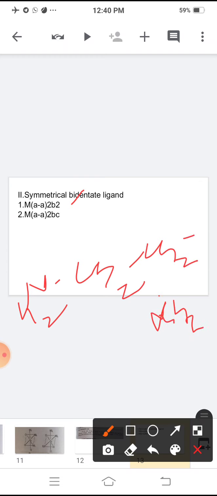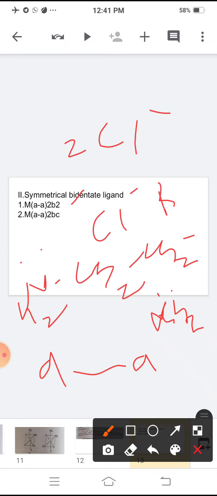Here the NH2 groups are the same, hence they are called A-A, where B is a monodentate ligand, for example Cl minus. 2 Cl minus and 2 ethylene diamine react with one metal atom or ion, then the complex is formed. Such a type of complex has one cis and another trans form, while the second is BC, meaning different ligands. For example B is Cl minus and C is Br minus, where A-A is ethylene diamine.